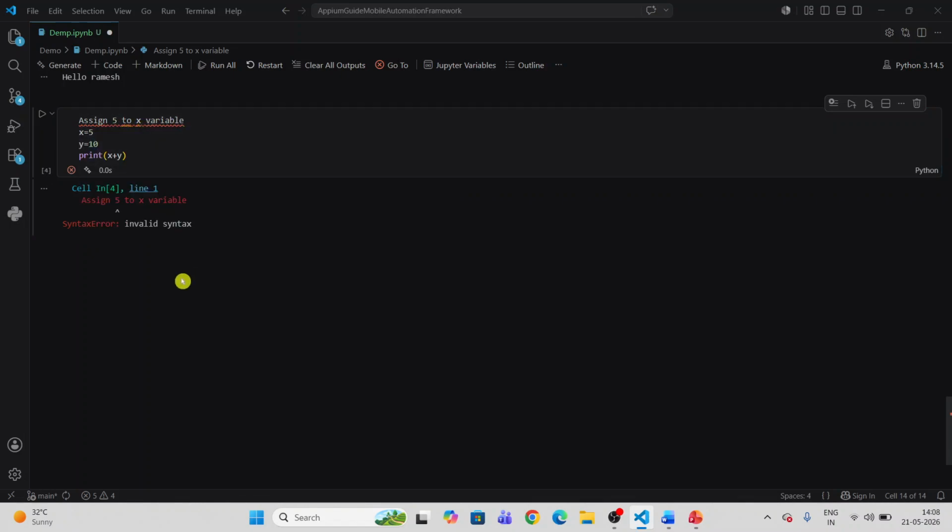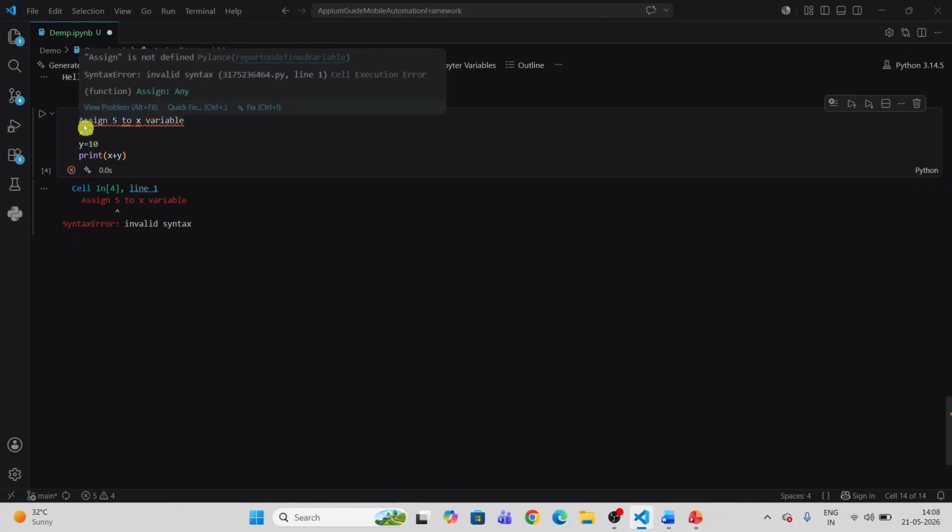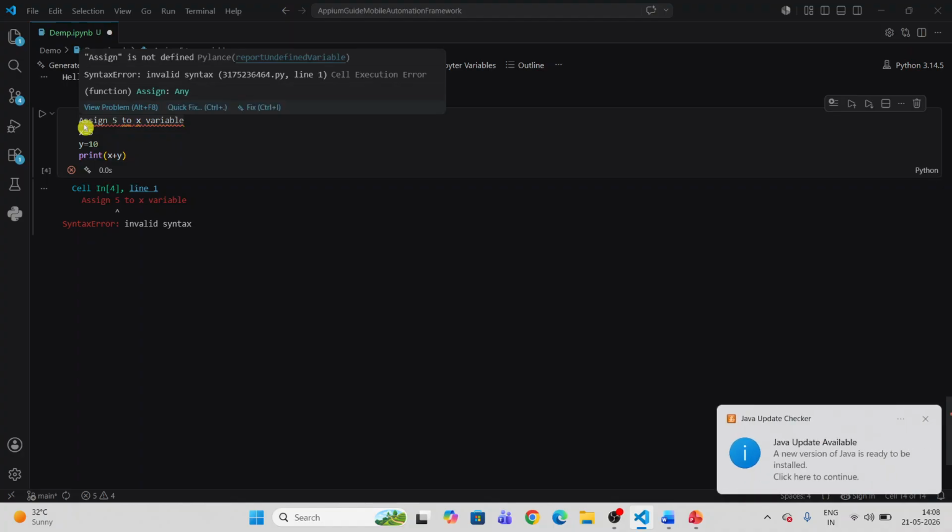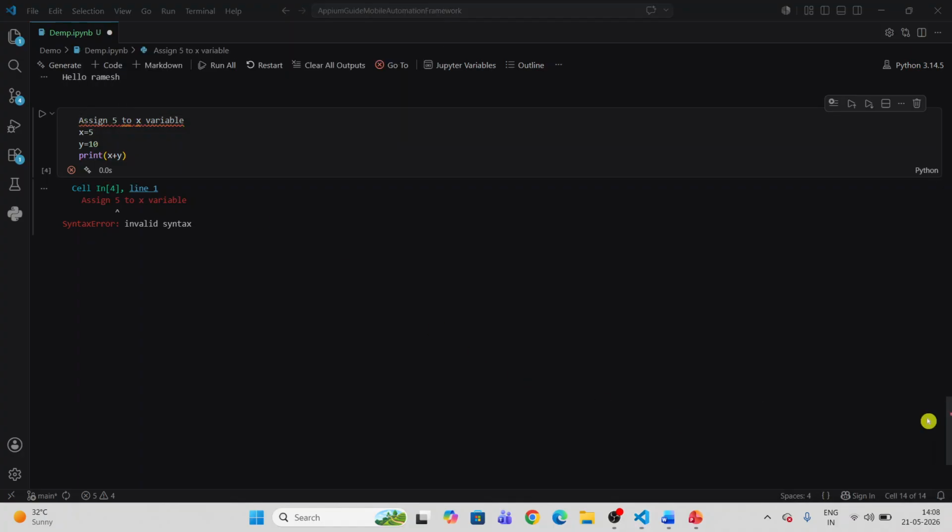When you run it, the Python interpreter goes through this line and thinks it is code. It tries to execute it, and it says this is invalid syntax because it is a comment.